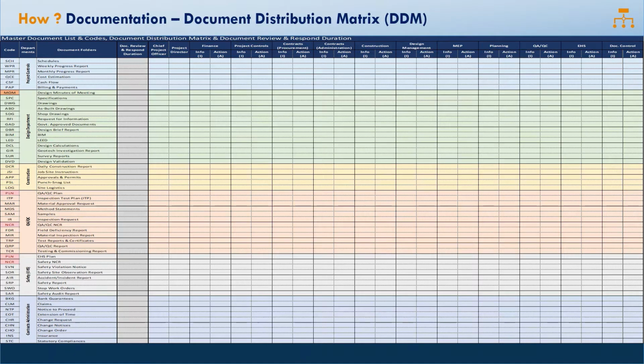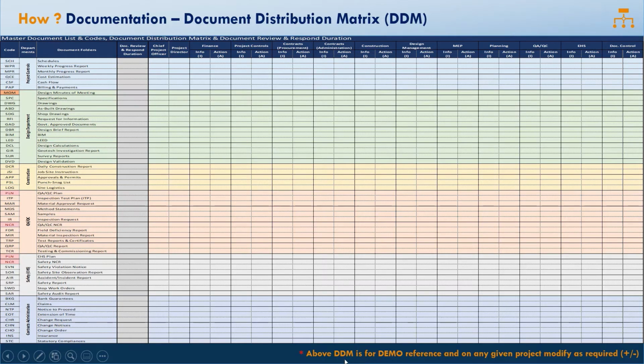So the flow will definitely depend. You have to sit with the document with the head of the department and understand the flow, based on which you have to mark the matrix, whether it is for action for a department or which department will be part of the information as a CC. Okay, so accordingly this document distribution matrix has to be developed.